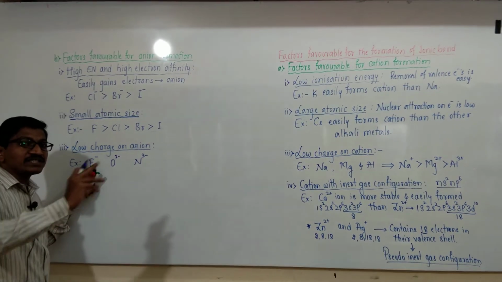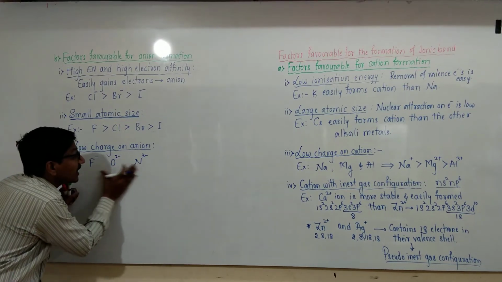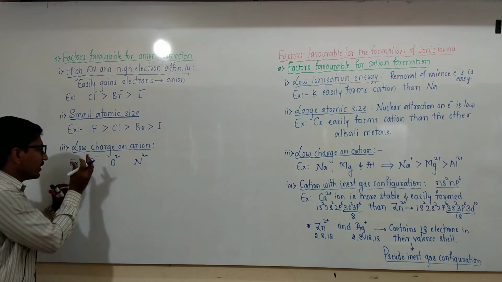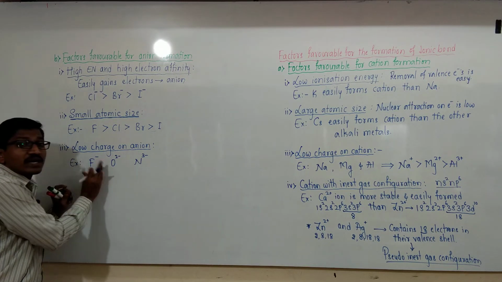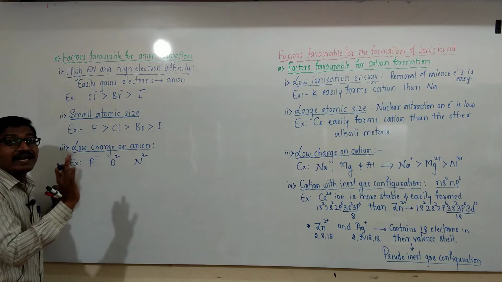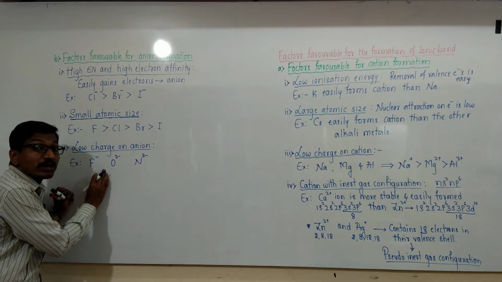This increase in negative charge means the electronic repulsion increases. In the fluoride ion only one electron is added and a univalent anion is formed, and the electronic repulsion is less.